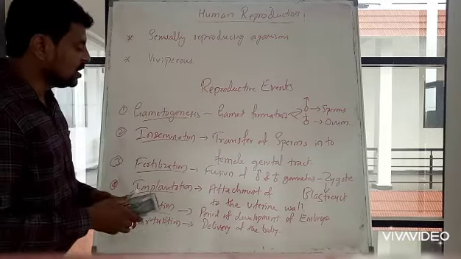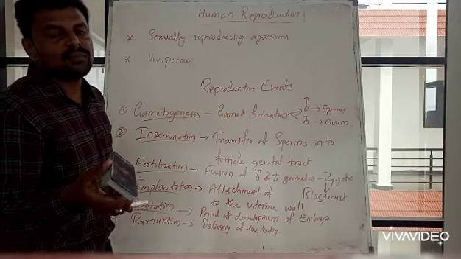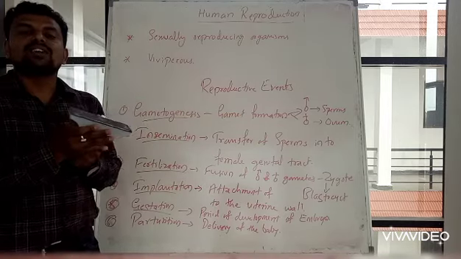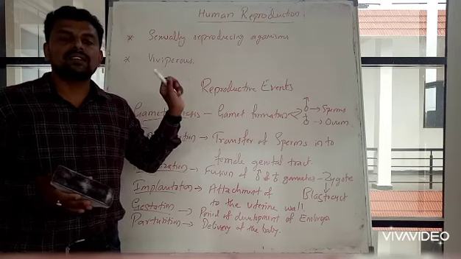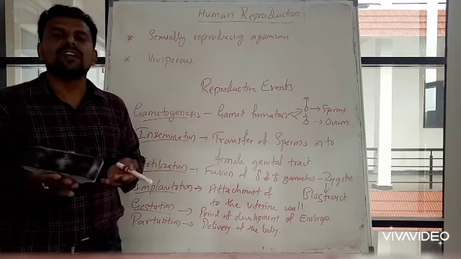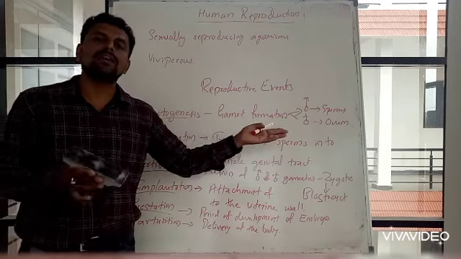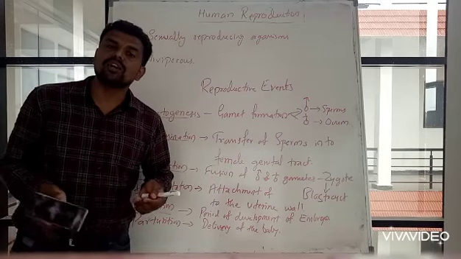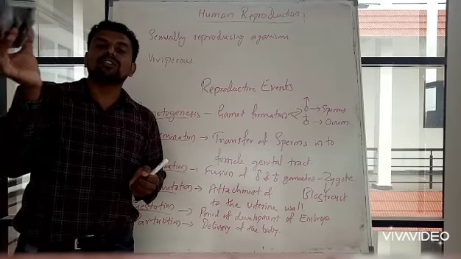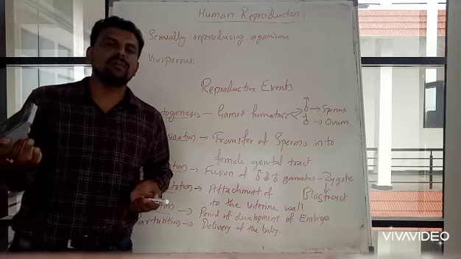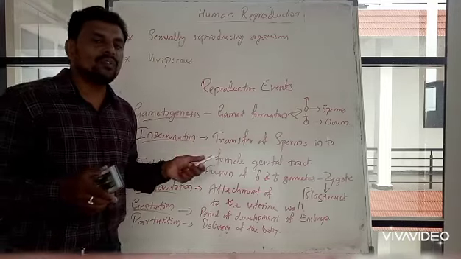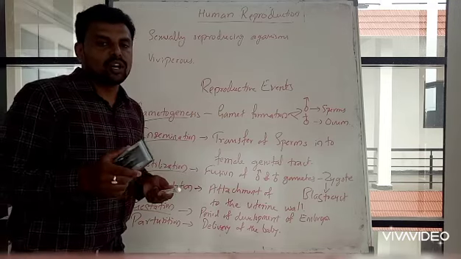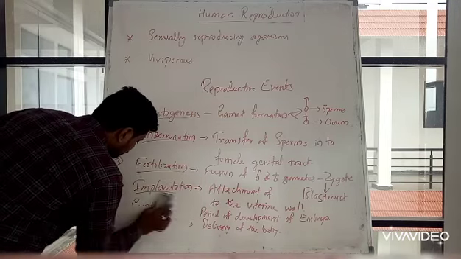These are the 5 different events which take place in human reproduction. Then we'll try to understand the process of reproduction one by one. First we will be studying the male reproductive part, then the female reproductive part, and after that the process of fertilization. Those things we will be studying in the coming aspects. Now we will start with the male reproductive part.